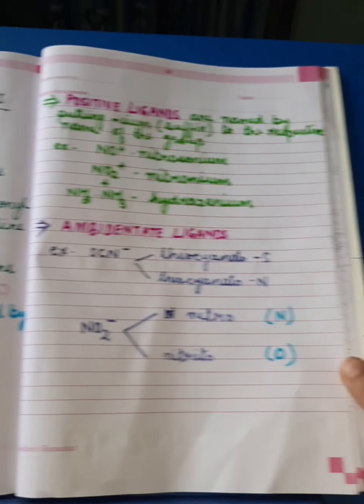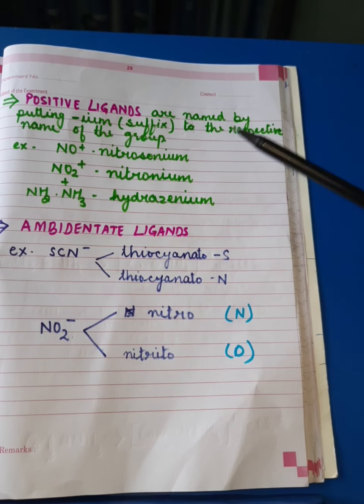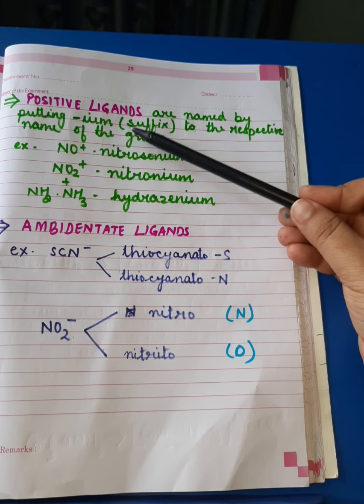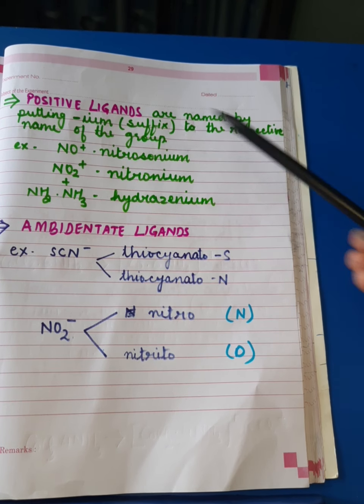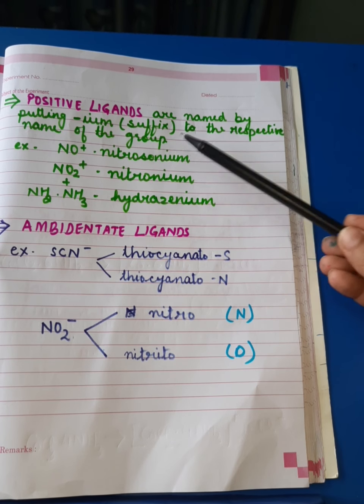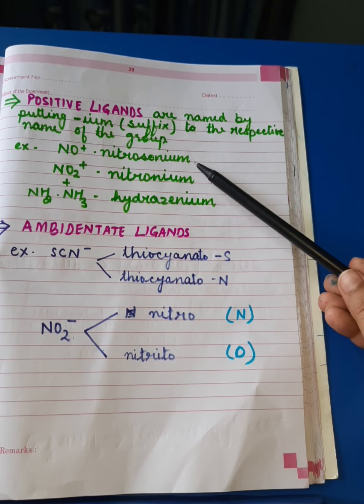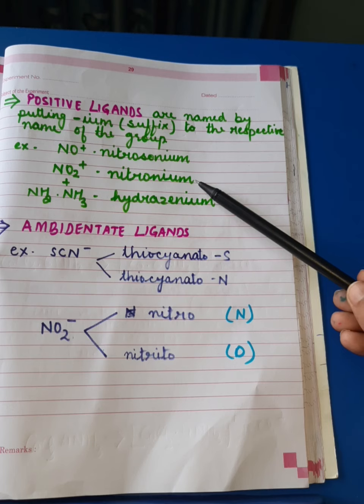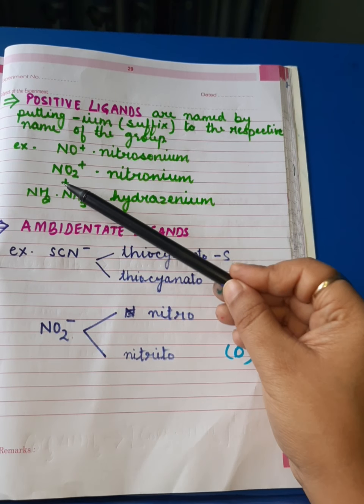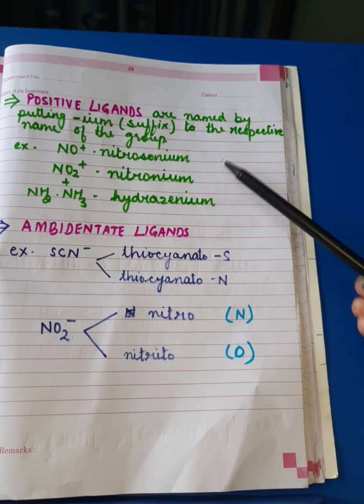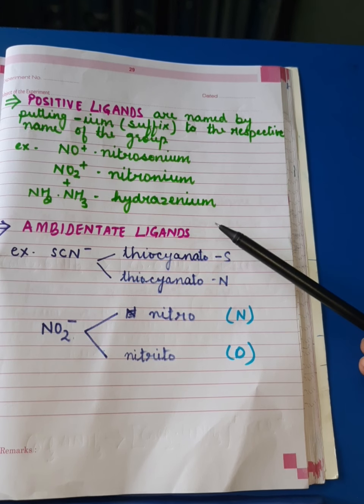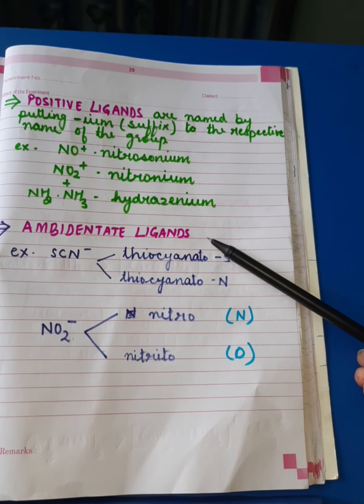Now, when it comes to positive ligands, they are named by putting the IUM suffix to the respective name of the group. Like NO plus is called nitrosonium, NO2 plus is nitronium, NH2NH3 plus is hydrazinium, and so on. Now, here I am going to tell you about some special kind of ligands.